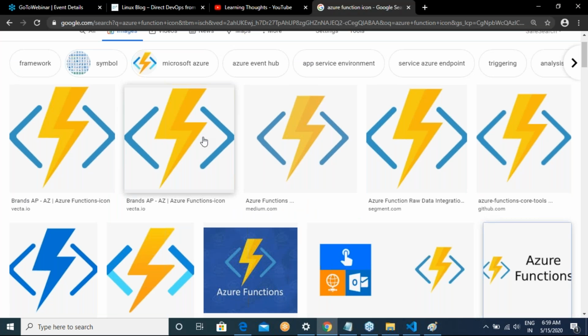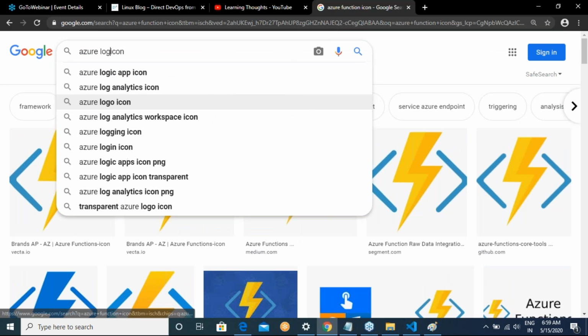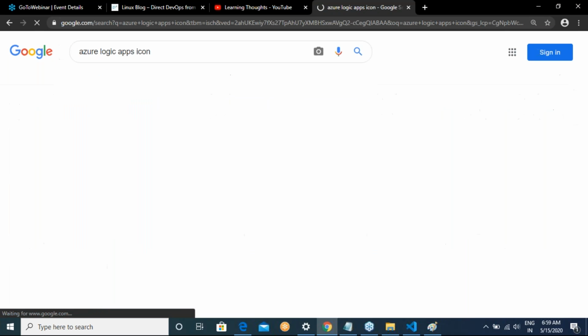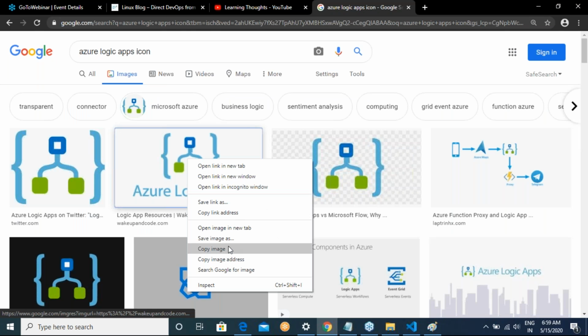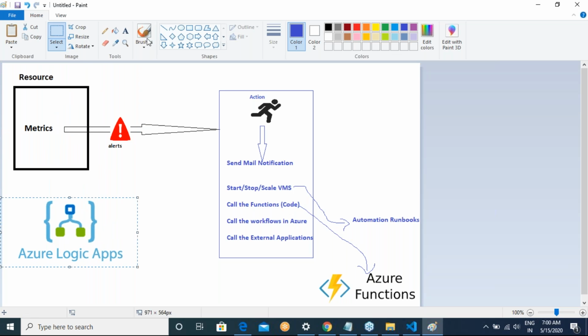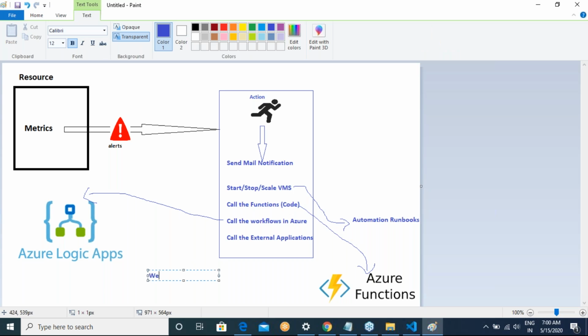Similarly, we have one more thing which is called Azure Logic Apps. I'm just giving you this overview because you should be able to at least know this. And here we have webhooks.